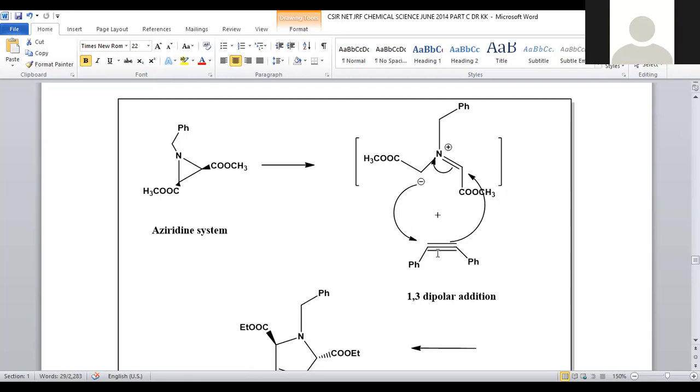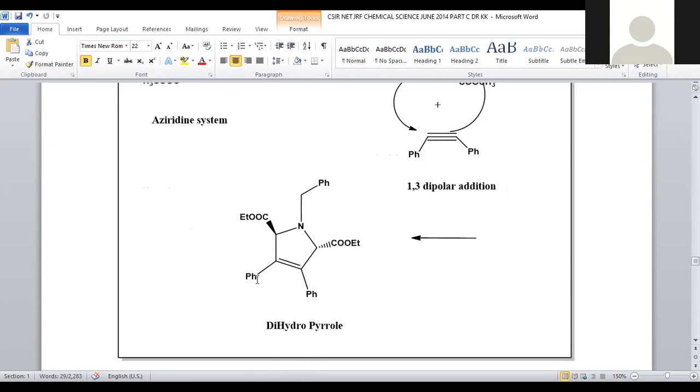Being a highly mobile pi bond, it will be easily delocalized so that the bonded electrons shift towards one of the carbons. This carbon binds to the carbocation, and simultaneously the negatively charged carbon of the dipolar ion binds to the deficient center of the acetylenic carbon. So there is formation of a 5-membered ring system with a double bond between these two carbons, and one heteroatom. A 5-membered ring with nitrogen, so you can say pyridine derivative, sorry, pyrrole derivative.